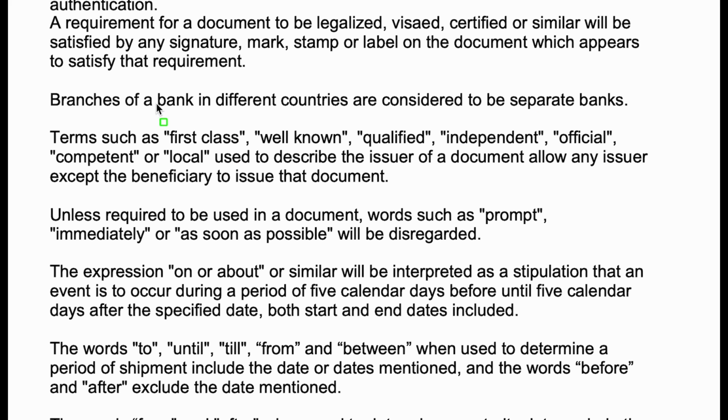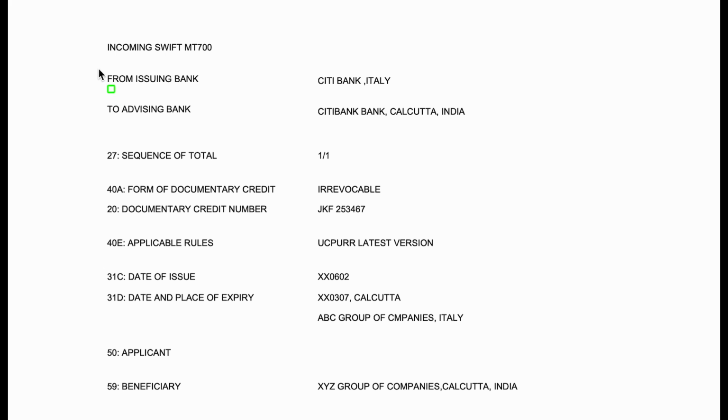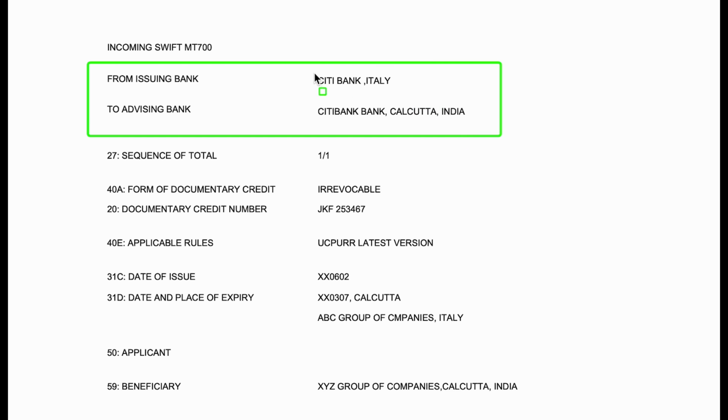Next, branches of a bank in different countries are considered to be separate banks. This is a straightforward statement. For example, here both these issuing bank and advising bank are Citi banks only, but this one is in Italy and this one is in India. So under UCP, both of these banks will be considered as separate because they are situated in different countries, right?